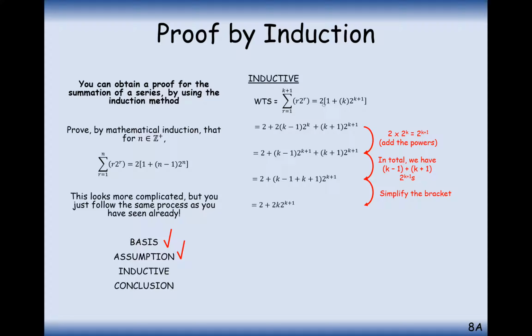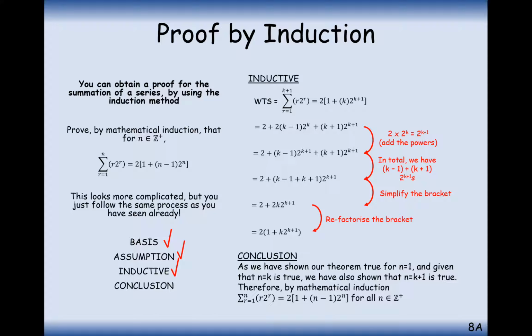And remember what we wanted to show? We wanted a 2 as a factor on the outside of a bracket, so refactorize that and we'll have 2 brackets k plus 1, so 1 plus k bracket 2 to the power of k plus 1. And that's exactly what we wanted to show. You can always go back and rewind the video a little bit, and this is what we were wanting to show. This is equal to our WTS. Okay. And then comes the conclusion. So as we have proven our theorem true for n equals 1, we have proven our theorem true for n equals k plus 1. Therefore, by mathematical induction, our theorem is true for positive integers.